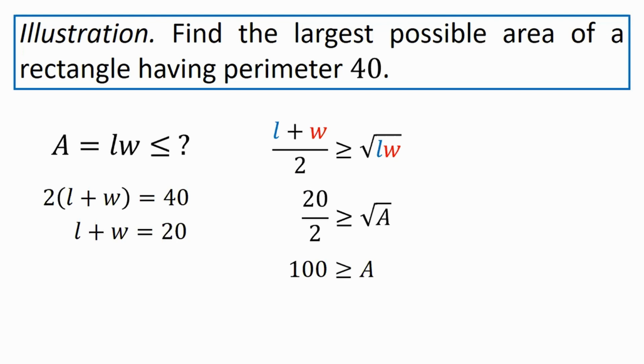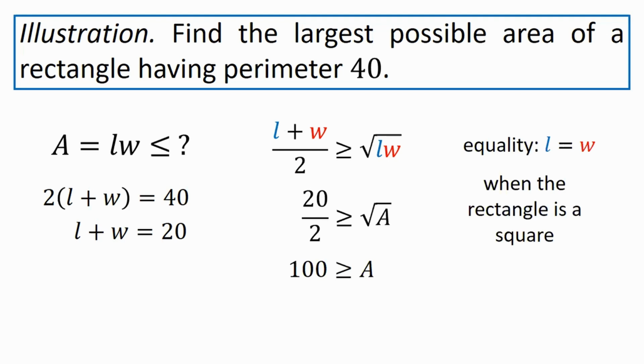Does the area reach 100? Well, equality occurs when L is equal to W, or in other words, when the rectangle is a square. So, yes, equality is possible, and the largest possible area is equal to 100. So, you can check. If you have a square and the perimeter is 40, that means the length of each side is 10, and the area is indeed 100.